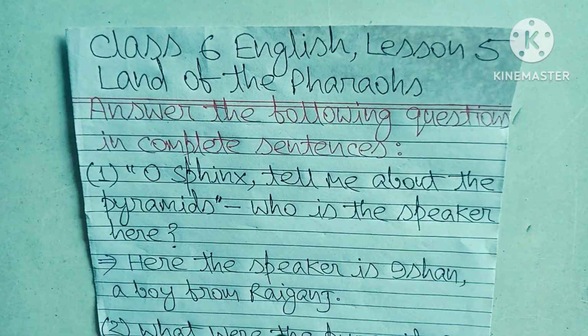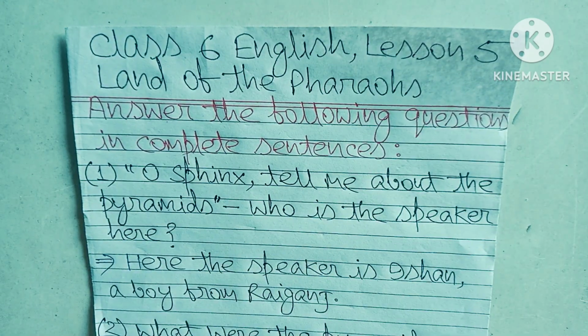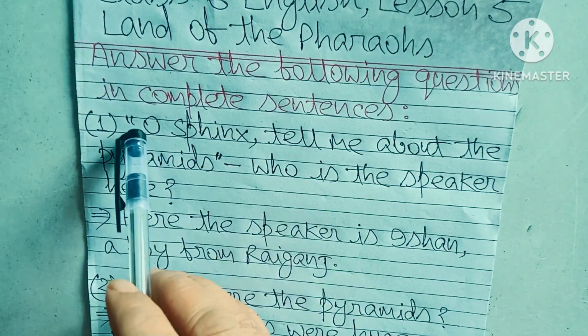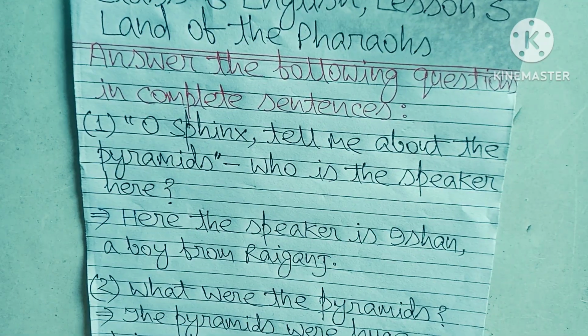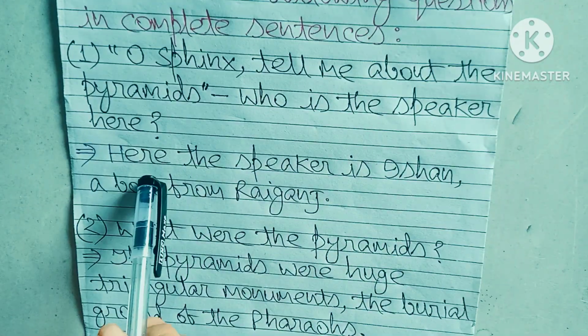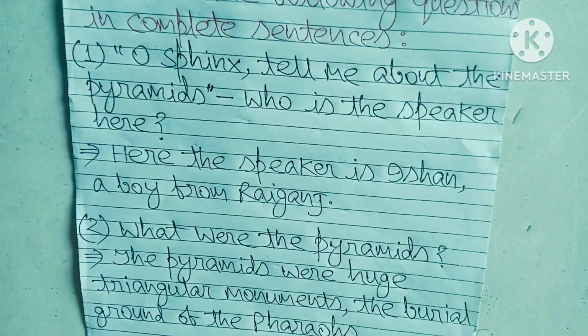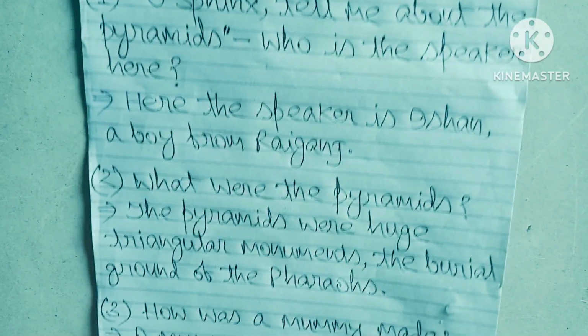Answer the following questions in complete sentences. Number 1. Oh Sphinx, tell me about the pyramids. Who is the speaker here? Answer. Here the speaker is Ishan, a boy from Raiganj.